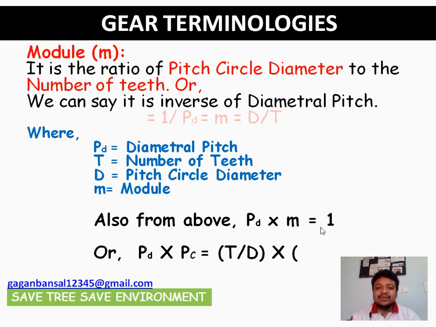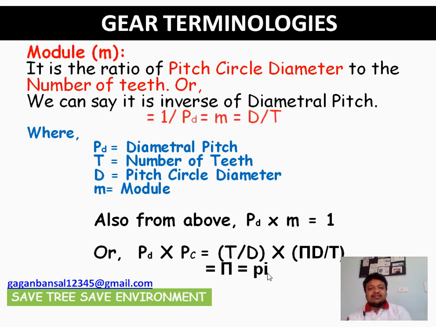Or PD into PC: PD is T by D and PC is pi D by T. Very fine. PD into PC equals pi. Perfect. So these terminologies and concepts should be very clear to one and all.